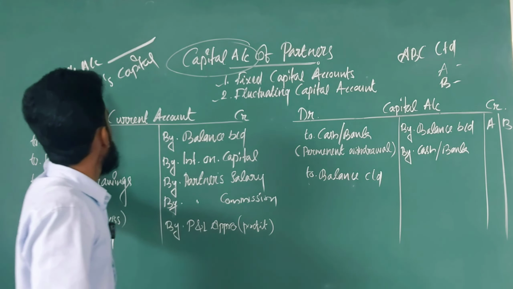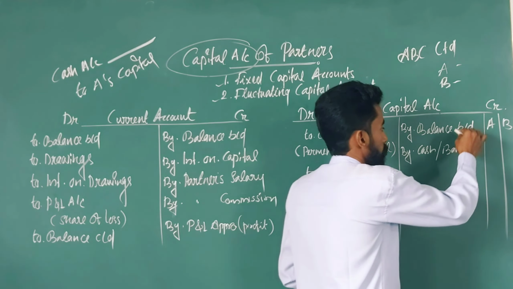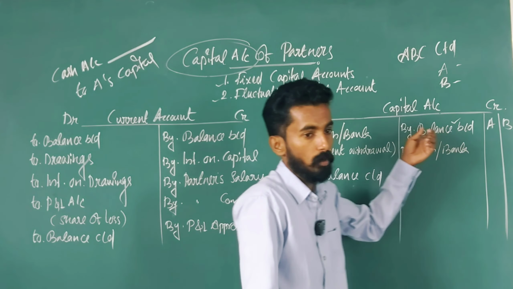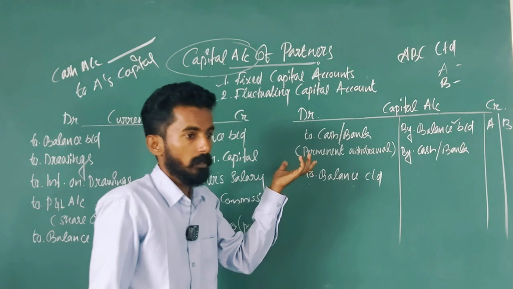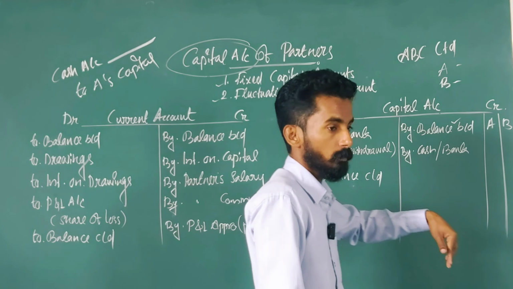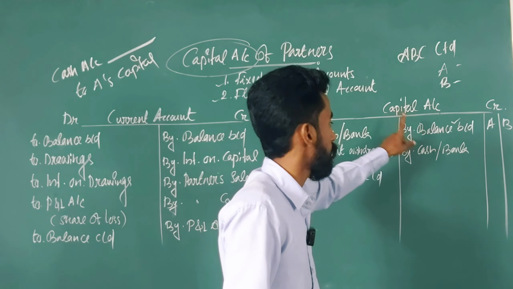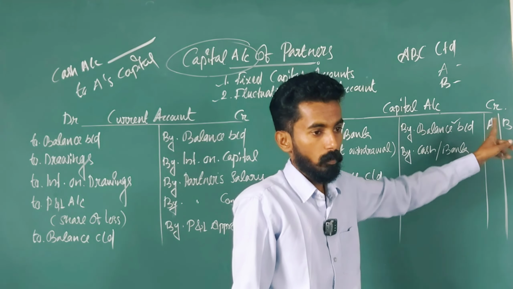If you carry this balance into the next year, in the partner's capital account, balance brought down will come, because last year they started the business and this year we are carrying that capital balance into this financial year. So the first posting in the partner's capital account is balance brought down.